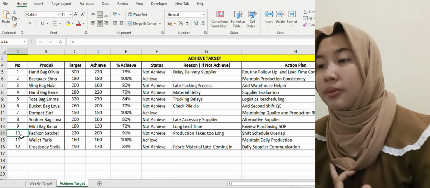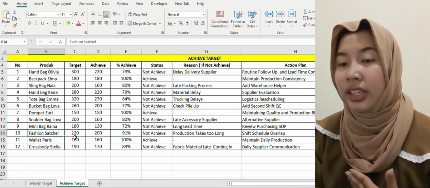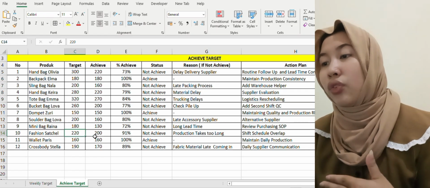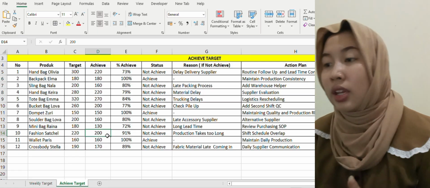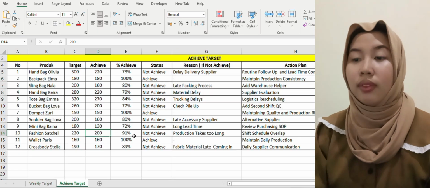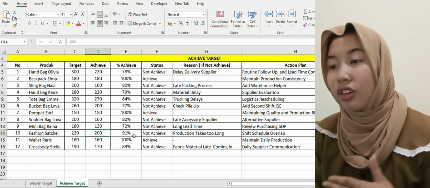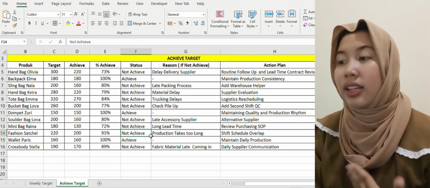For number 10, the product is fashion satchel, and the target is 220 pieces, with an achievement of 200, reaching 91% achievement, but still categorized as not achieved based on the set criteria.